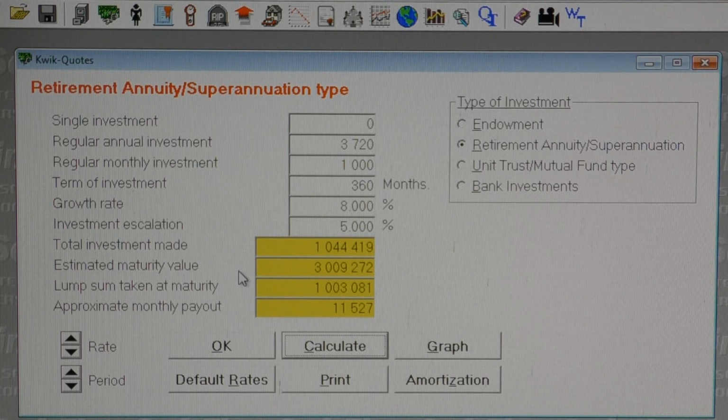We can now take over R1 million as a lump sum at retirement, and our monthly income from the annuity would be R11,527, which would be a very respectable amount to supplement his pension. All this for investing only 3.3% of salary.